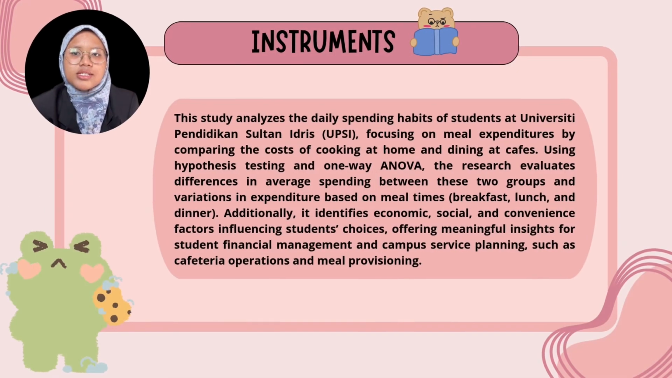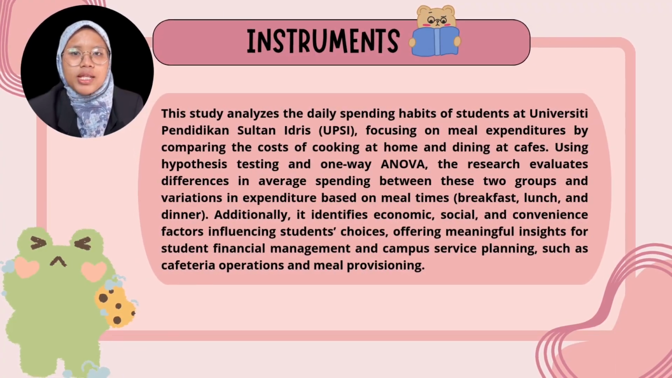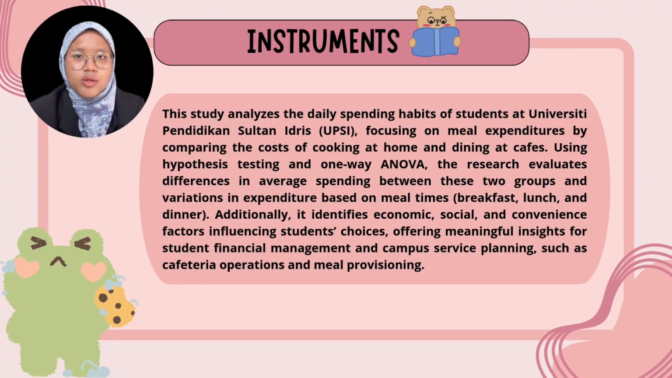For instruments, this study analyzed the daily spending habits of students at Universiti Pendidikan Sultan Idris, focusing on meal expenditures by comparing the cost of cooking at home and dining at cafes. Using hypothesis testing, one-way ANOVA and chi-square distribution, the research evaluates differences in average spending between these two groups and variation in expenditure based on meal times, breakfast, lunch, and dinner. Additionally, it identifies economic, social, and convenience factors influencing students' choices, offering meaningful insights for students' financial management and campus service planning, such as cafeteria operation and meal provisioning.